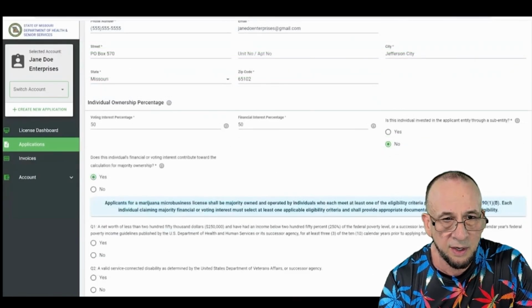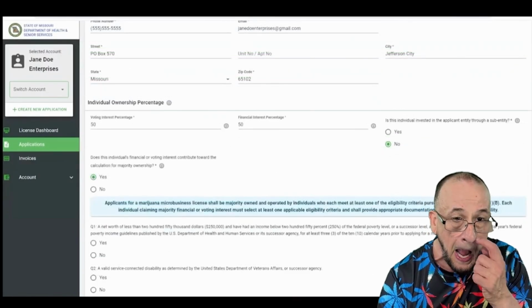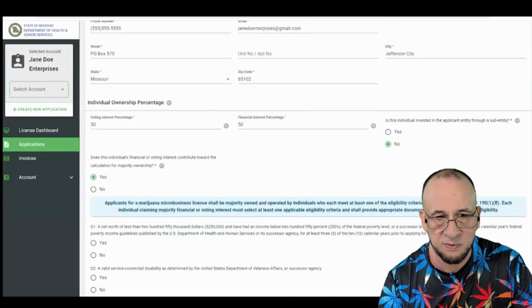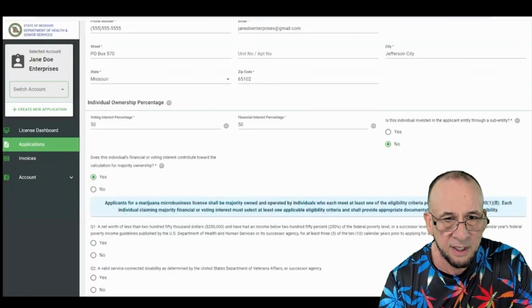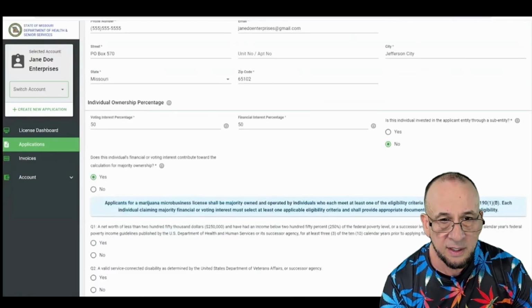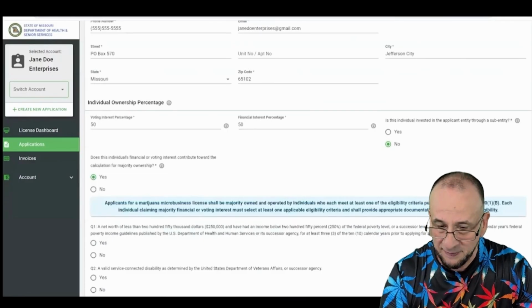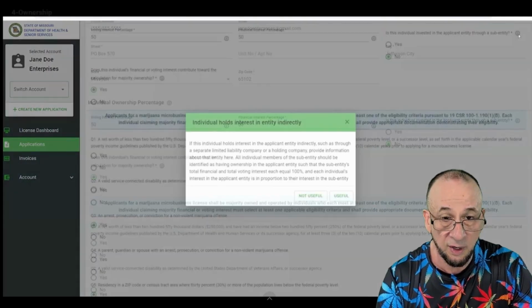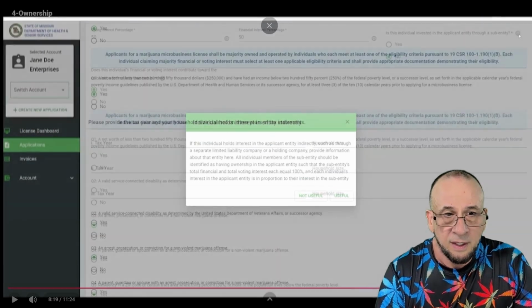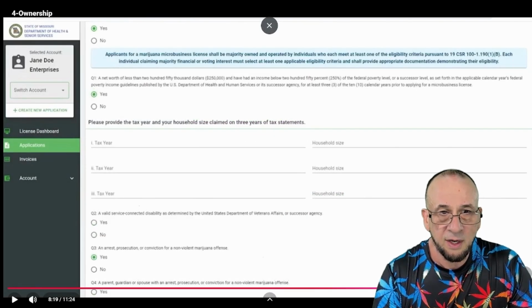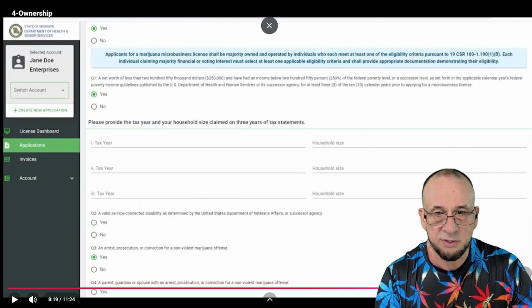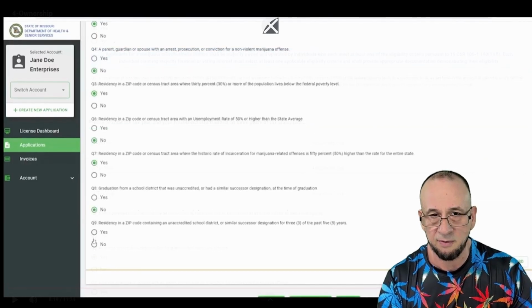Now you can go down here and select a couple things where they need to know if this individual's financial or voting interest contribute towards the calculation for majority ownership. Be sure you fill out those correctly. Once you're done with that, now you can fill out the rest. If you have any partners, you're going to need to come in here and fill out all their information too.